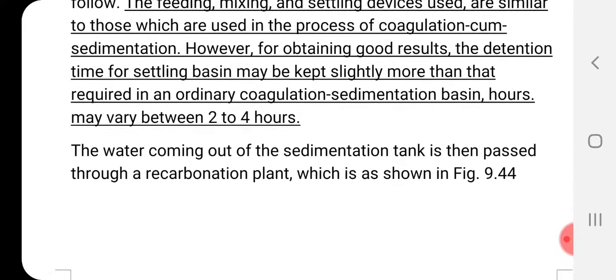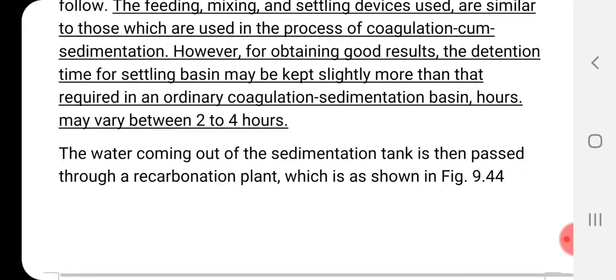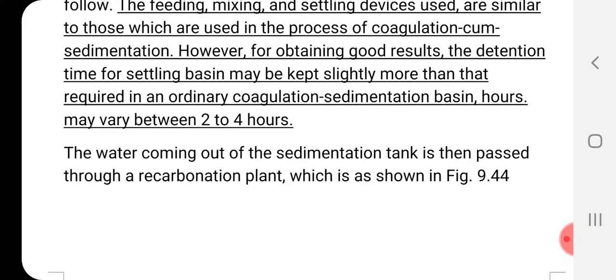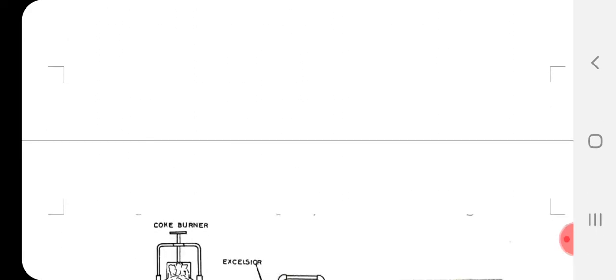Okay, the water coming out of the sedimentation tank will then be passed through the recarbonation plant. So the recarbonation plant is provided here. Let me show you the figure to see what this recarbonation plant does.